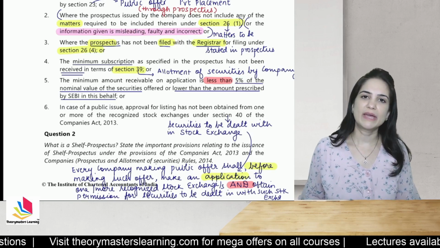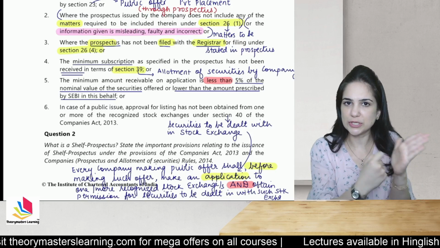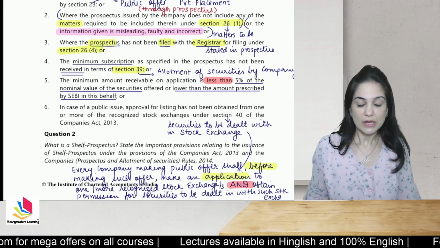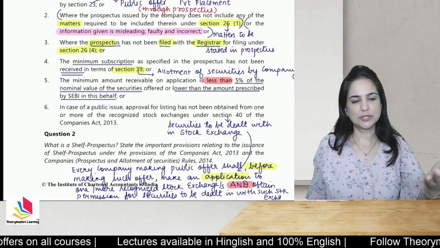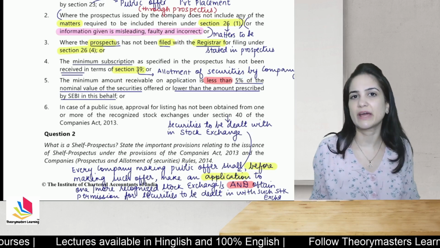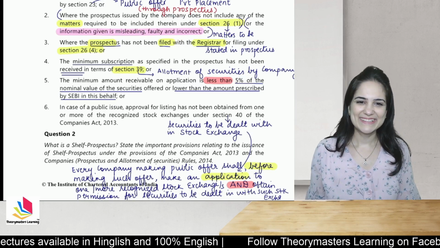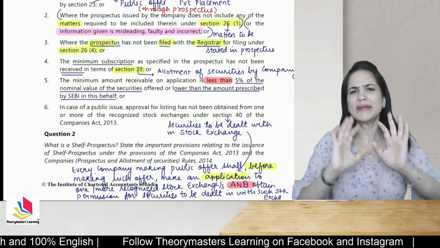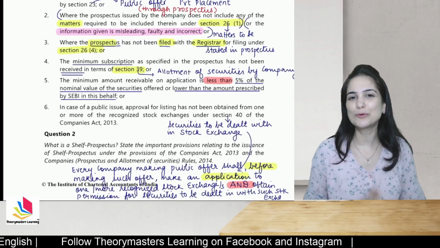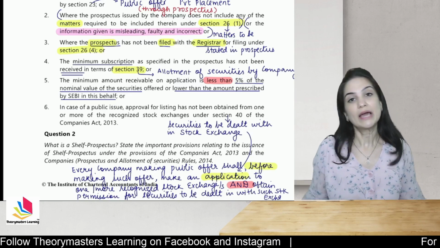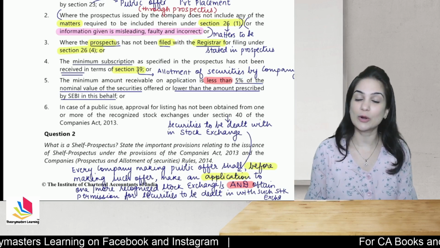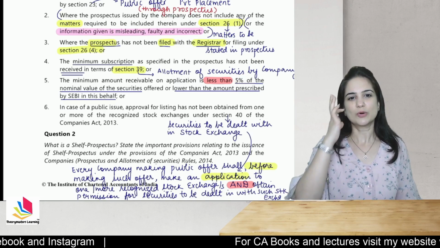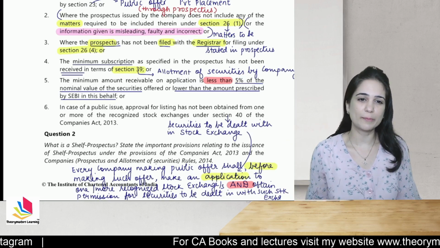Now, if you have made an application, then your prospectus should mention that you have made an application to these stock exchanges and will receive approval. It is also possible that you have made the application and also received the approval, so mention that fact in the prospectus. Now the law says that if you had made an application, then issued the prospectus stating so, but you have not received approval from those stock exchanges, and in spite of that you have allotted shares to the public, then that allotment will be irregular allotment. Okay. So in case of public issue, the approval has not been obtained from one or more stock exchanges.